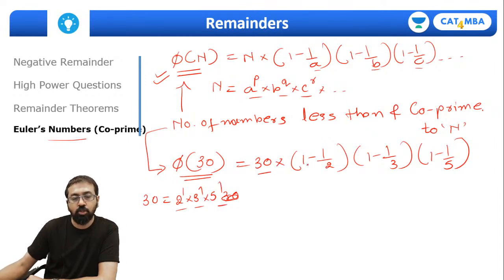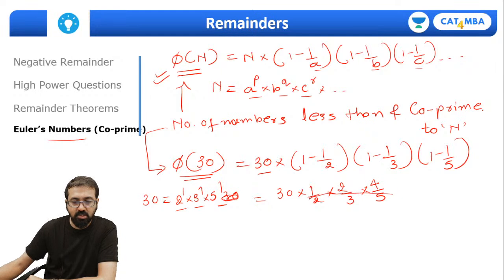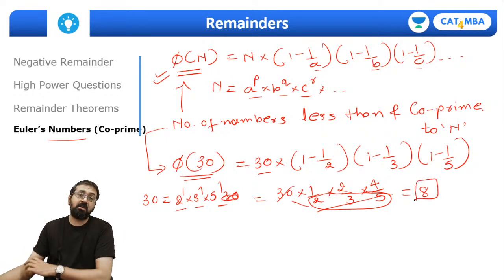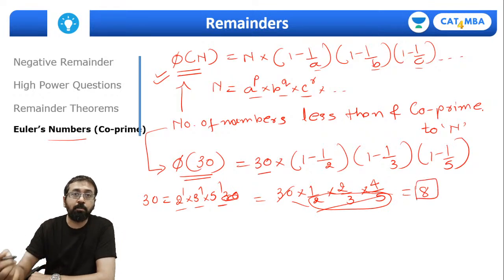Now 1 minus 1 by 2 is half, 1 minus 1 by 3 is 2 by 3, and 1 minus 1 by 5 is 4 by 5. The 30 gets cancelled off, so what are you left with? 8. So there are 8 numbers less than 30 which are coprime to 30.